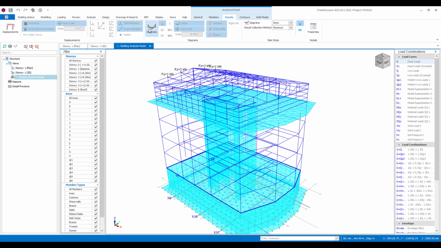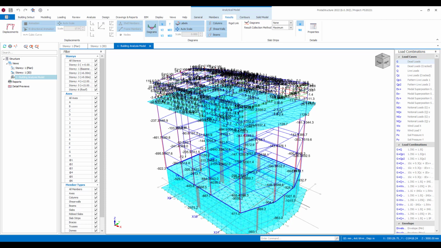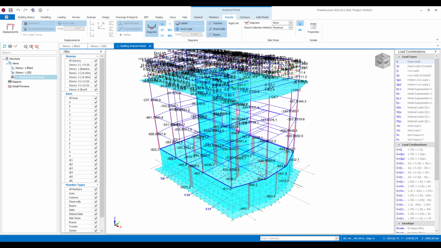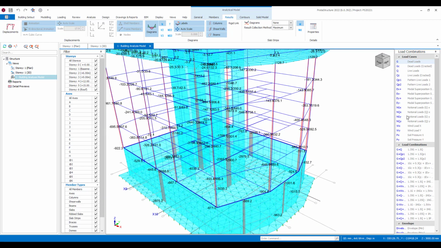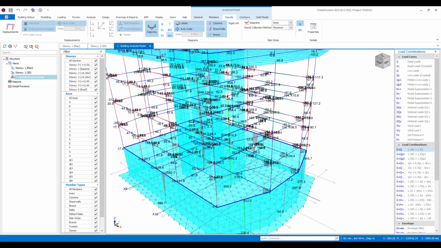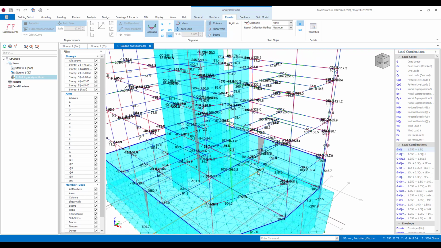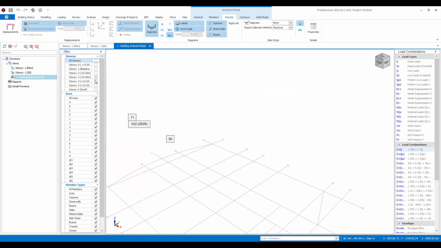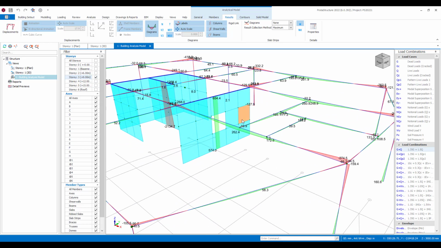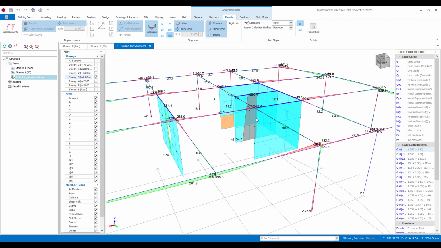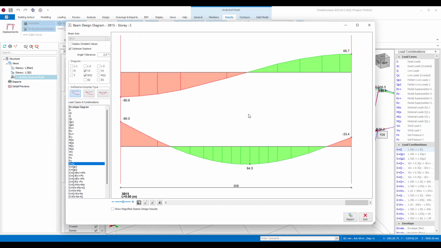Now we might want to start to look at some of the results here. Perhaps you'd be interested in the axial load due to dead, or perhaps you'd like to see a particular combination. You can review that. Maybe you're interested in a moment. You can filter out, so if you just want to focus in on a story, maybe a target floor that you'd like to look at in more detail, you can. If you mouse over a particular member, you can come in and interrogate that in more detail. So if I want to see this member more closely, I can.